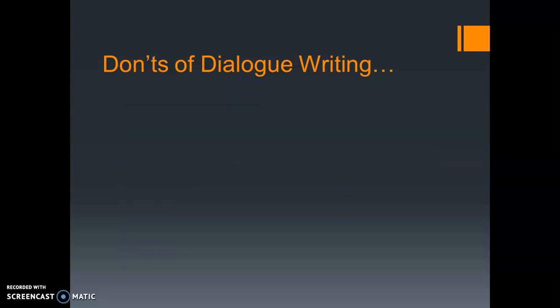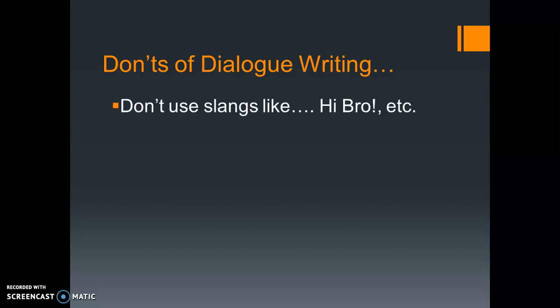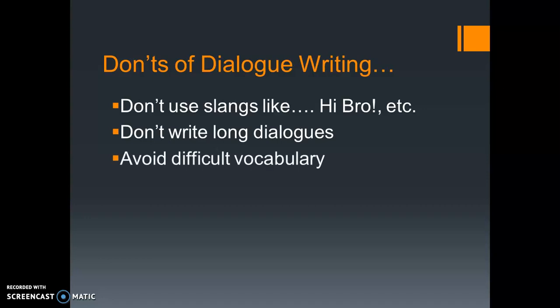Let's move towards the don'ts of dialogue writing. You will not use slang like hi bro, etc. Slang means those expressions in the language which are not standard or which are not acceptable in written expression. Don't write long dialogues. When you're writing a dialogue, keep it brief, keep it short. One or two sentences for each dialogue are enough. You are not supposed to write paragraphs for a dialogue.